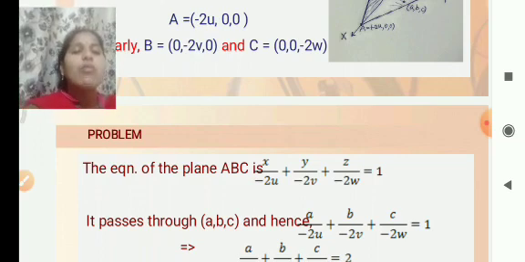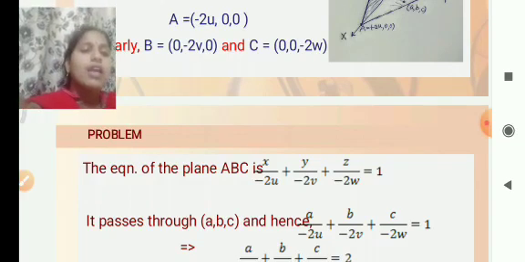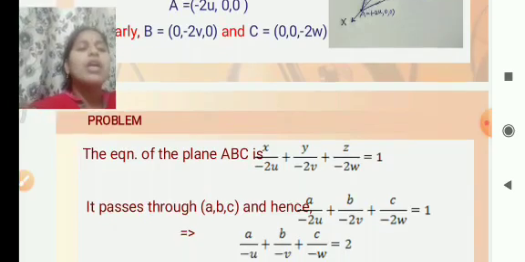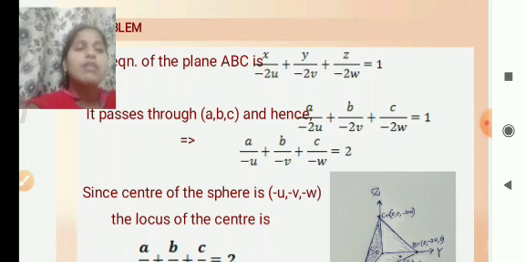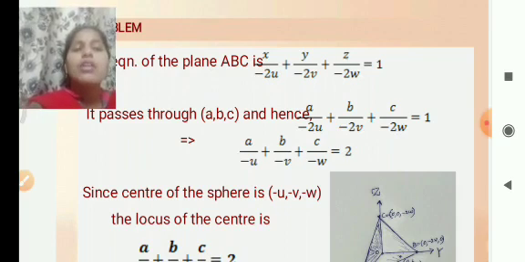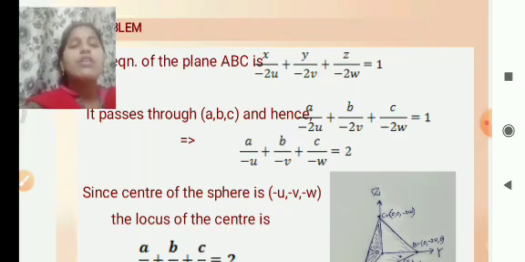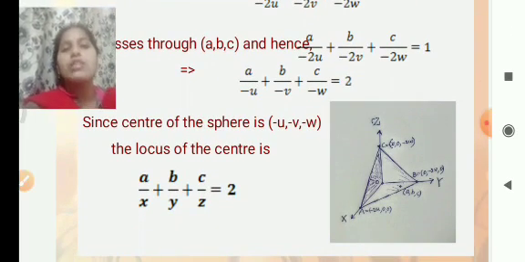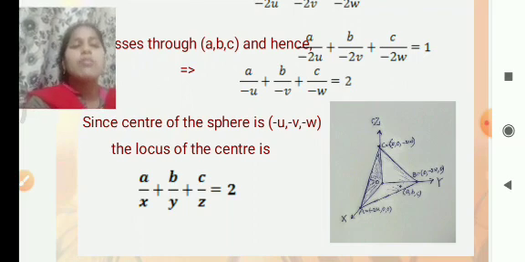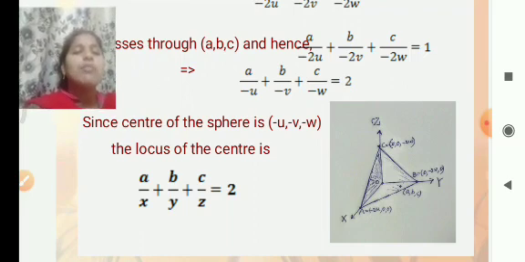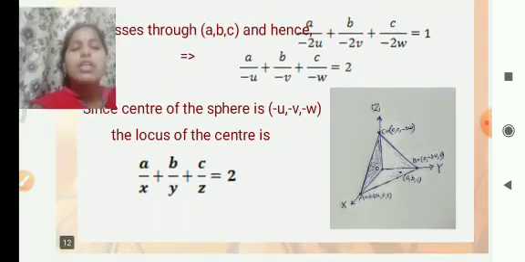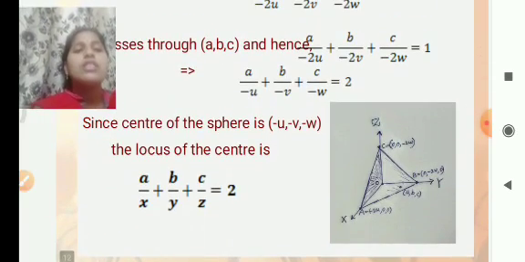It passes through the fixed point (a, b, c), hence a by minus 2u plus b by minus 2v plus c by minus 2w is equal to 1, which implies a by u plus b by v plus c by w is equal to minus 2. Since the center of the sphere is (minus u, minus v, minus w), the locus of the centers is a by x plus b by y plus c by z is equal to 2.